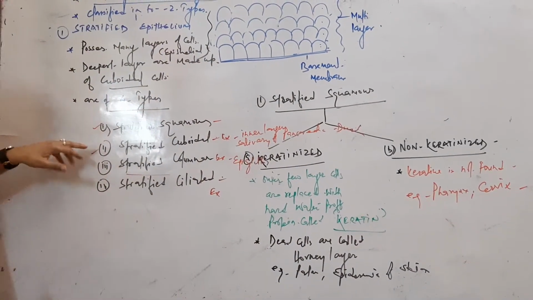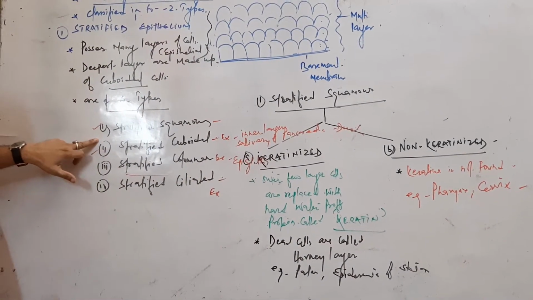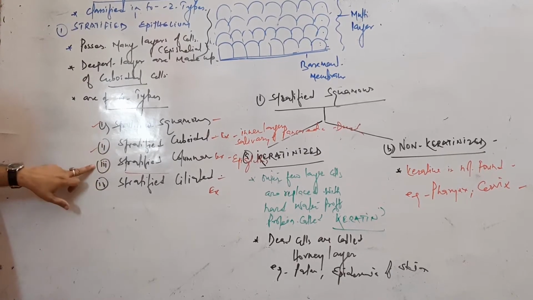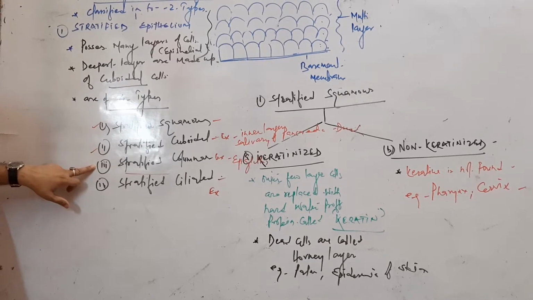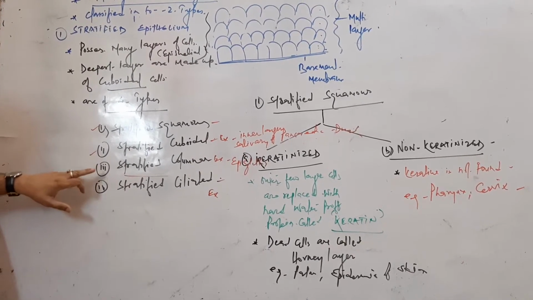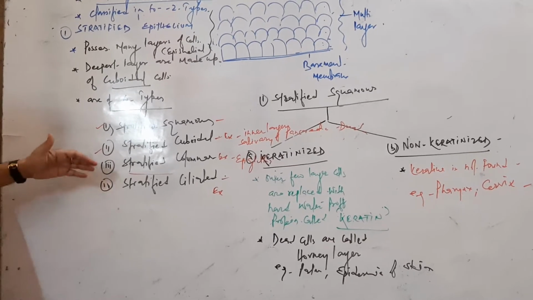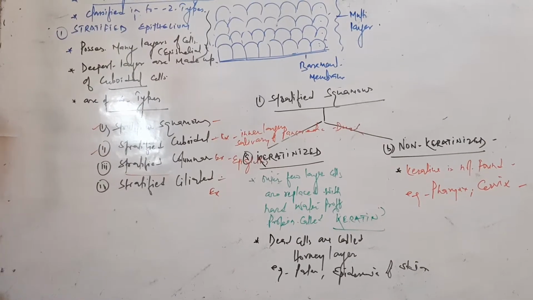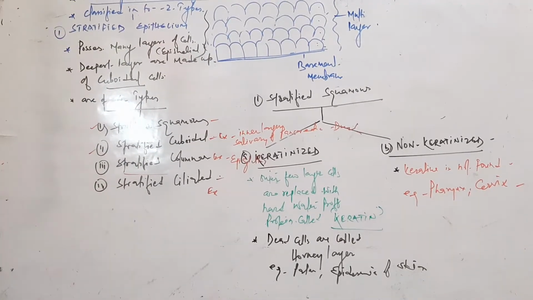Another one is the stratified cuboidal. Cells are cuboidal in nature but multi-layered. It is present in the inner larynx, and the inner layer of salivary and parotid ducts. Another one is stratified columnar. Cells are columnar but multi-layered. It is present in the epiglottis. Another is stratified ciliated, where cilia are present.